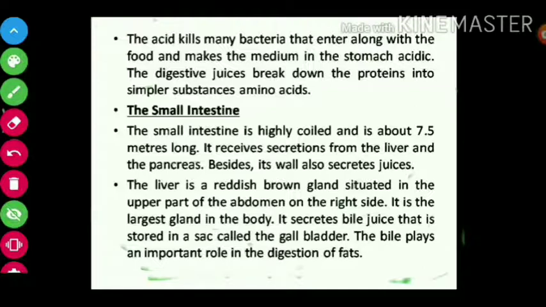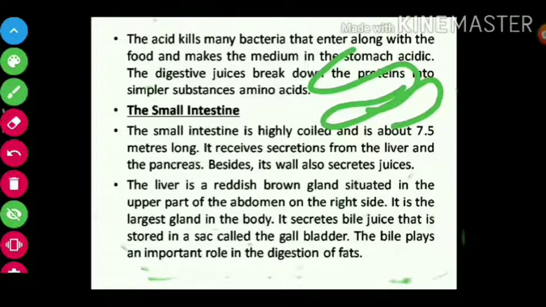Next we will go to the small intestine. The small intestine is a coiled structure and is about 7.5 meters long. Remember that it is 7.5 meters long. It receives secretions from the liver and from the pancreas. From the liver it gets bile, and from the pancreas it gets pancreatic juices. Besides, its walls also secrete juices.